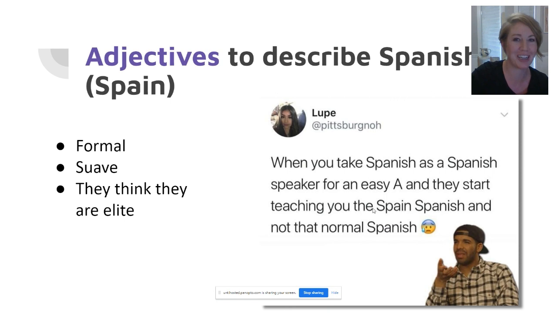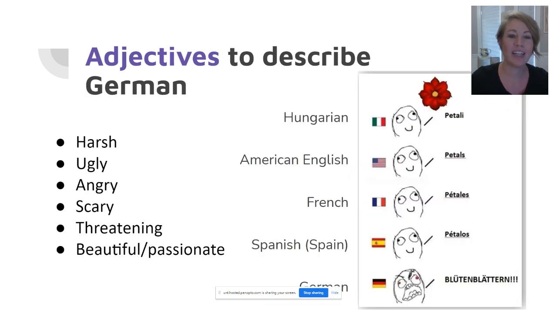We'll come back to that question later on. Finally, let's turn our attention to German. I once had a single student describe this language to me as beautiful and passionate. But other than that one student, everyone else has reported this language as harsh, ugly, angry, scary, and threatening.